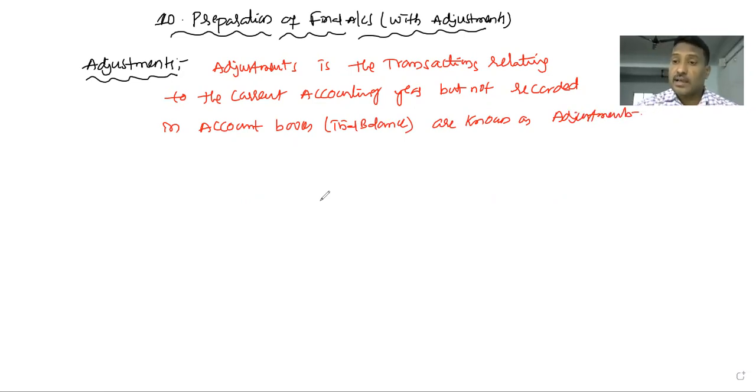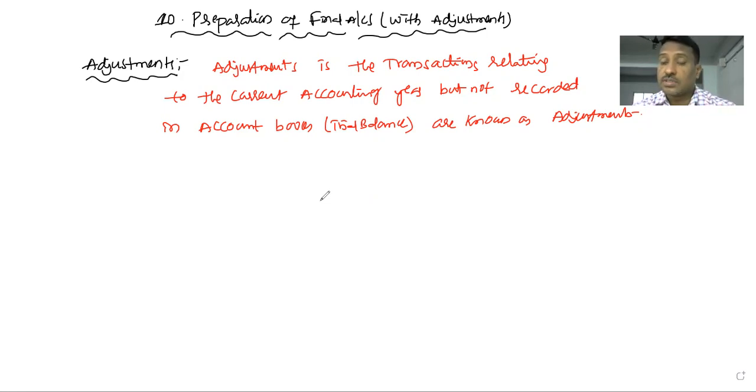While the final accounts are being prepared by an accountant, some transactions of the business could not be recorded in the trial balance. Those transactions are recorded as adjustments in the account books.